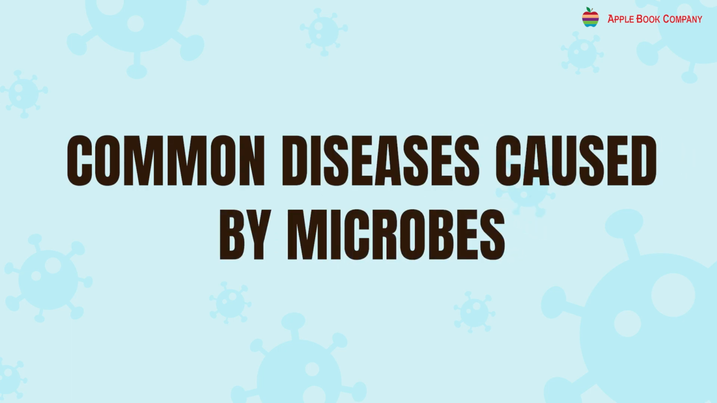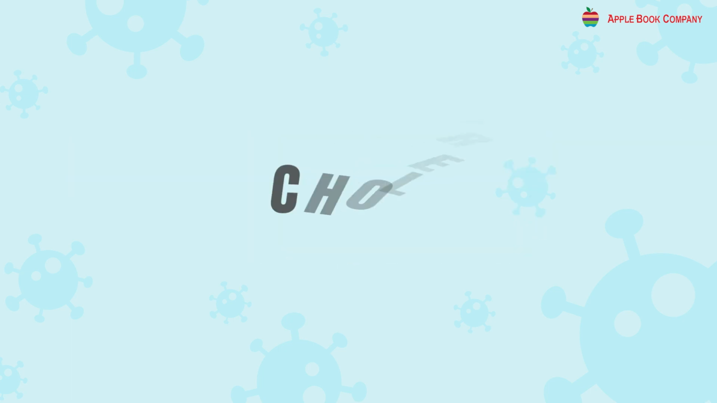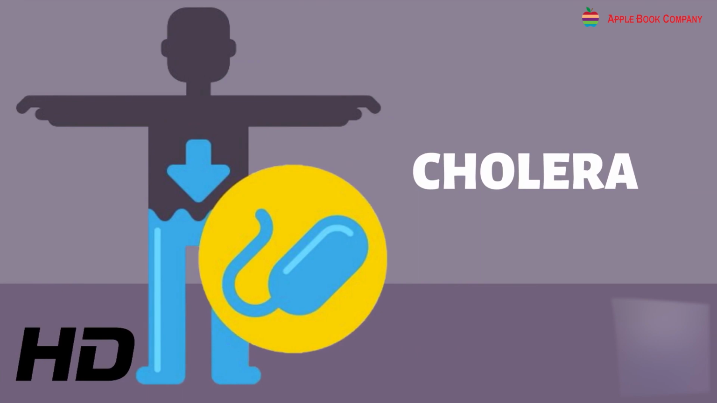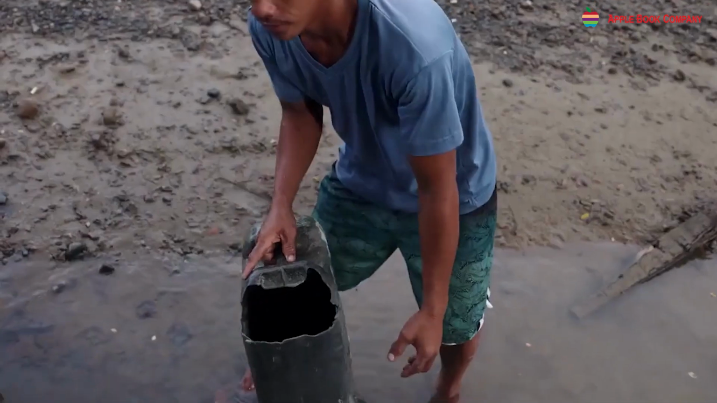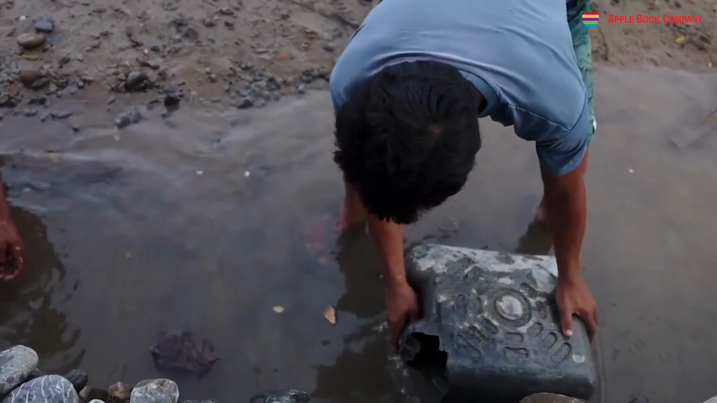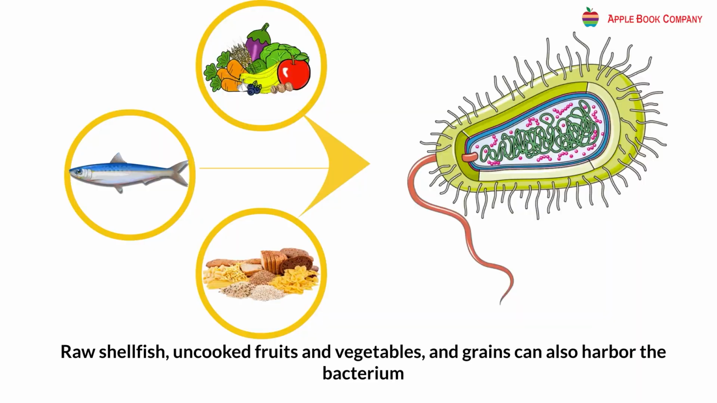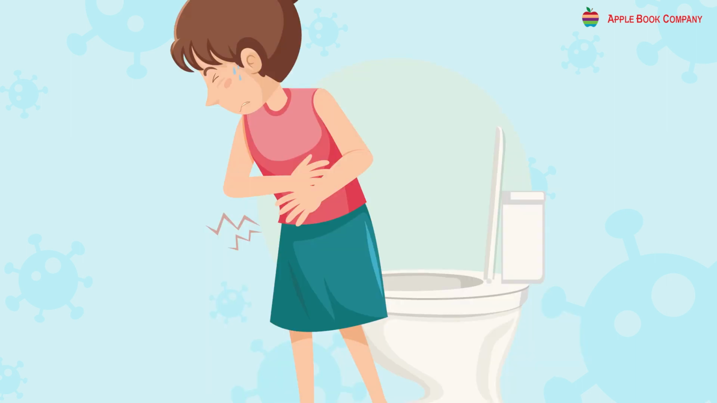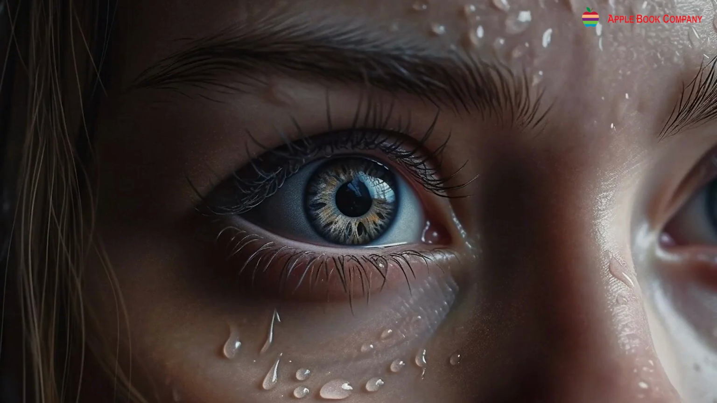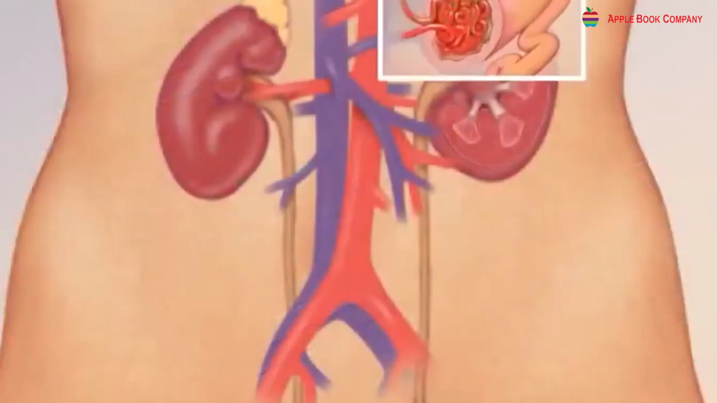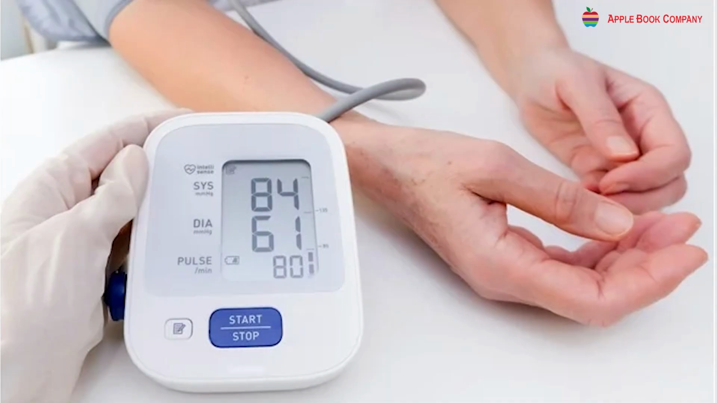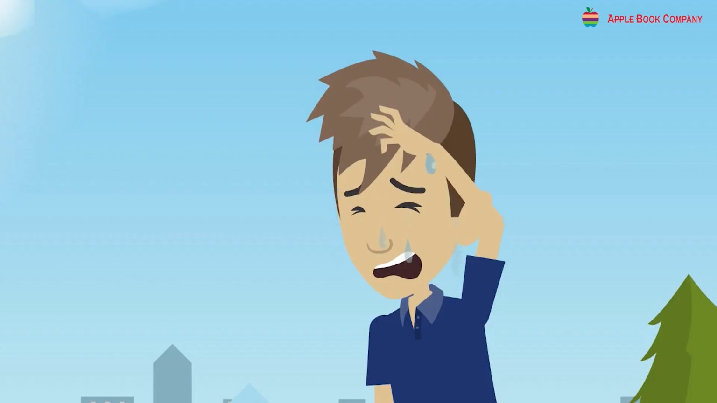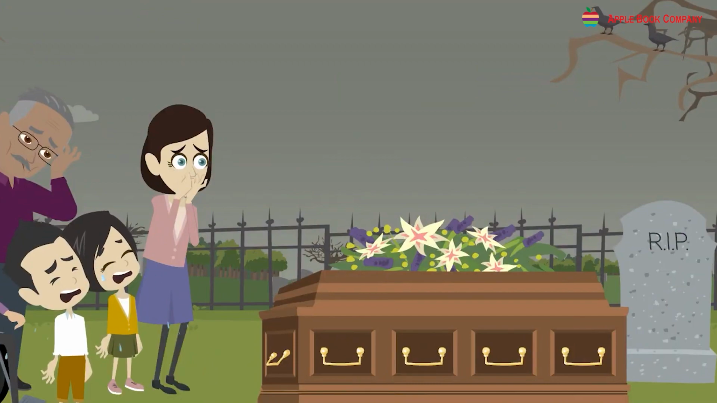Common diseases caused by microbes. Cholera. Cholera is caused by a common type of bacteria called Vibrio cholerae. Sometimes it occurs in epidemic form. Symptoms: muscular cramps, watery stools, sunken eyes, loss of minerals in urine, low blood pressure, dehydration leading to death.